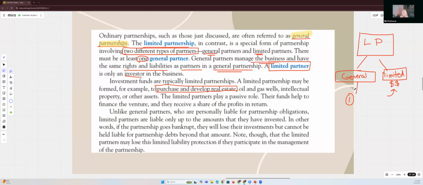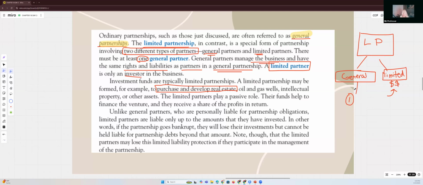Okay. What about oil and gas wells? There's a lot of that. People want to put their money into oil and gas. Once again, we need some investors, right? And then we also need the general people who are going to be watching everything. Intellectual property, people invest in that, or any other assets, okay?